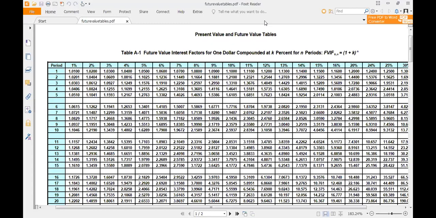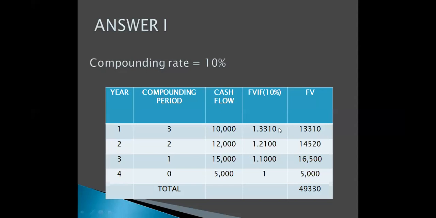Now, let's go back to the slide. So here I have already written it. Future value interest factor. For compounding period 3, it is 1.3310. For compounding period 2, it is 1.210. And for period 1, it is 1.10.